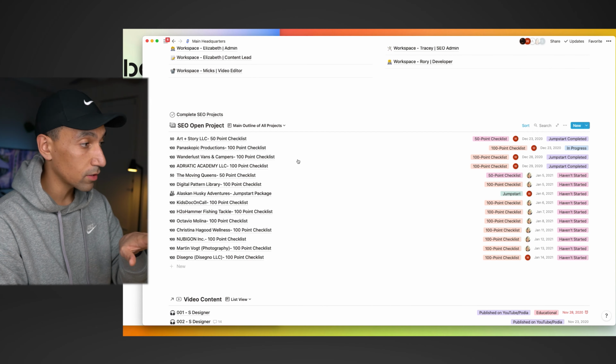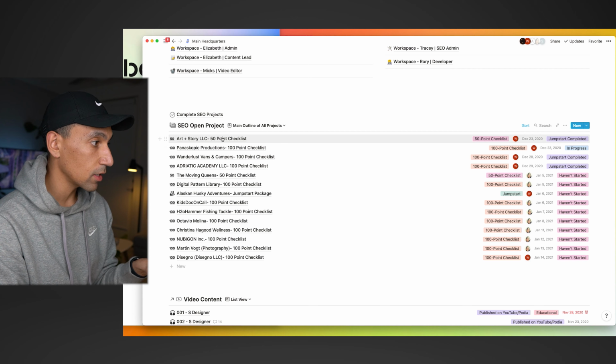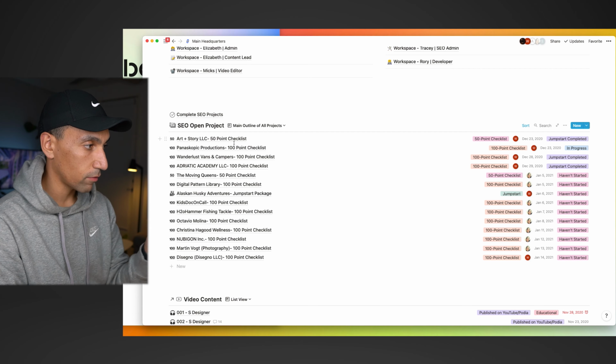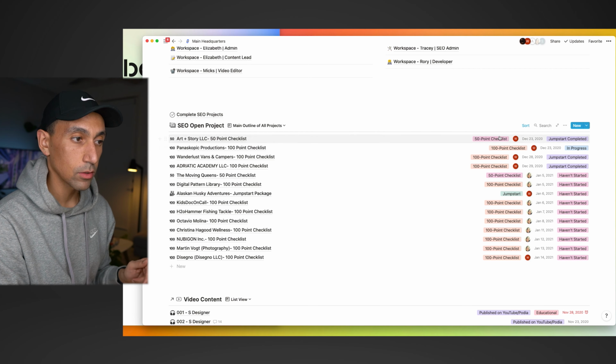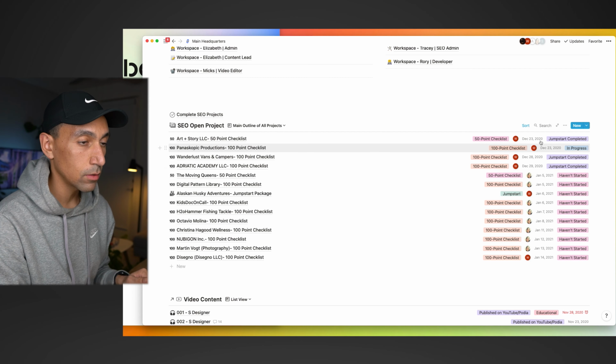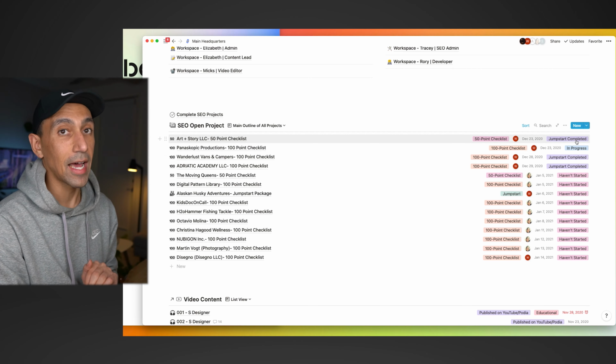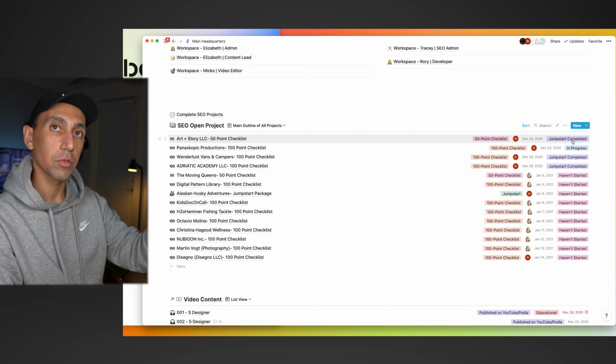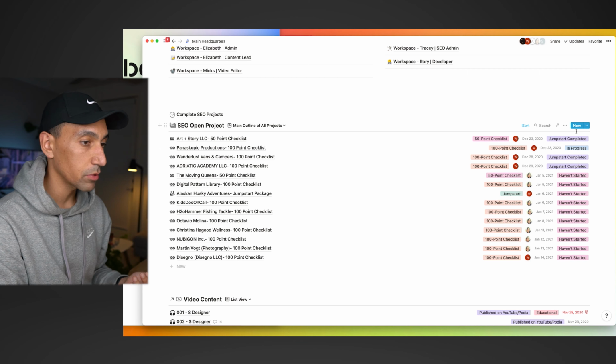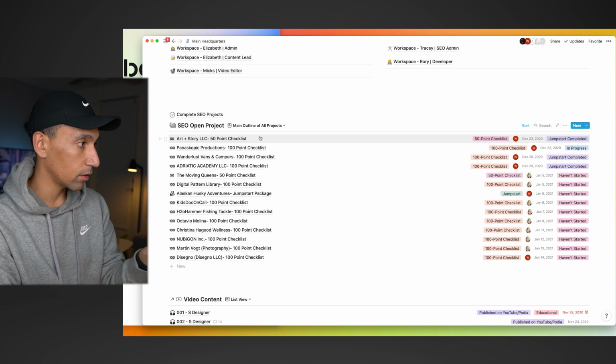This is the database. This is what I'm going to show you how to make. So you'll see here, this is a client. We have a 50-point checklist package that they picked. You see it's tagged here as well. You can see when the internal due date is. You can see who it's assigned to. You can see where it's at in the process. So this goes all the way from haven't started to completed. So you have the entire setup here.